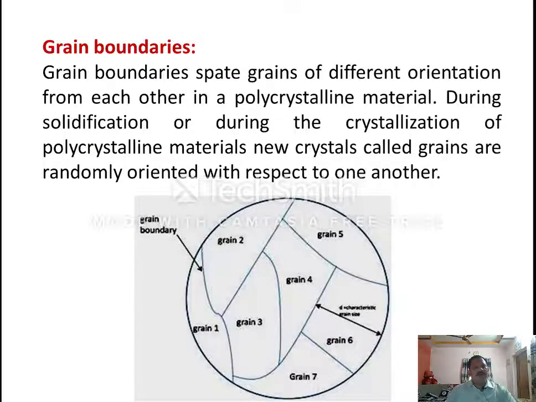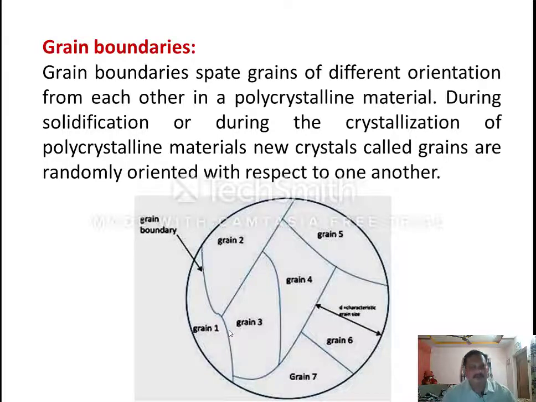In all our materials, whether it is a ferrous material or a non-ferrous material, all our materials are polycrystalline materials. If you observe them under a microscope, you can find so many crystals, or you can say grains, in it. Here in this diagram, you can see so many crystals like grain 1, grain 2, grain 3, grain 4, right? So these are all the many grains present in it. We can say it is a polycrystalline material, and there is a line which is separating the two adjacent crystals, that is called a grain boundary, right? The grain boundary itself is treated as a defect.